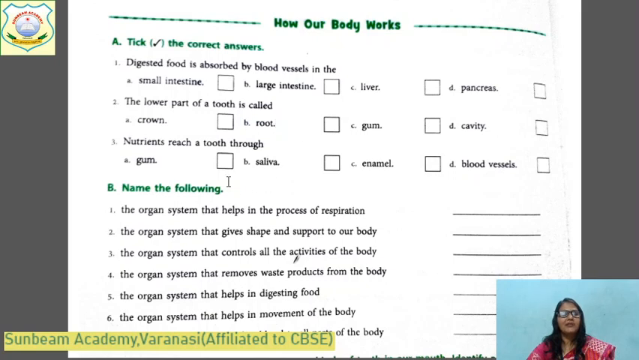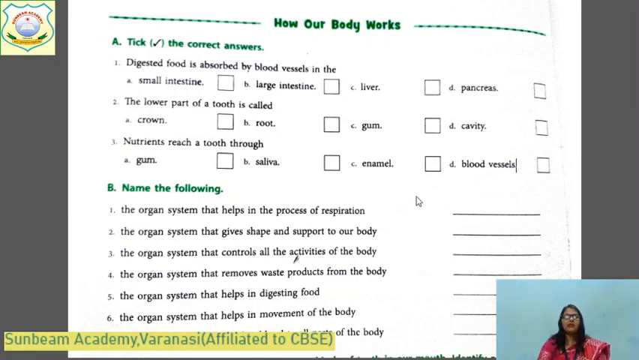Let's do the next one. Nutrients reach a tooth through, जो हमको हमारे दांत को कहाँ से खाना मिलता है, न्यूट्रिएंट्स कहाँ से मिलते हैं? Gum से, saliva से, enamel और blood vessels. Of course, blood vessels provide the calcium and other nutrients which are very, very important for the growth of teeth. They come into it through the blood vessels. Okay, this is the right answer. Come to the next, beta.